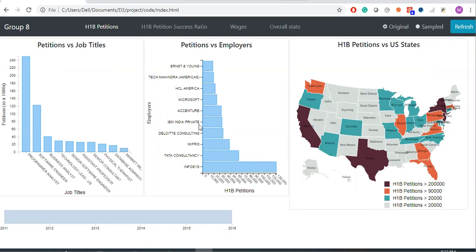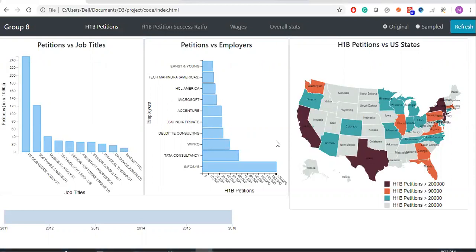So we have created a single page dashboard. You can see that we are comparing multiple attributes such as job titles, employers, and US states with respect to H1B petitions here. Also, we have used the brush and linking technique. For job titles such as programmer, analyst, and software engineer, the highest petitions are filed, in the range of 240,000. Similarly, for employers, Infosys and TCS file the maximum petitions. And for US states, Texas and California file more than 200K petitions.